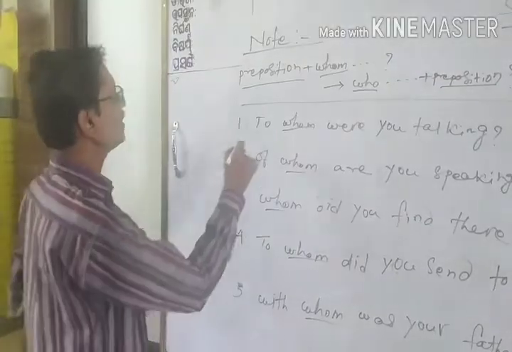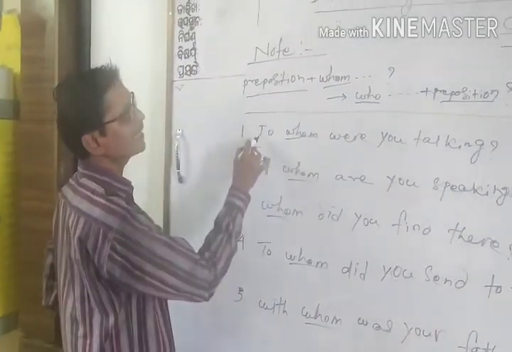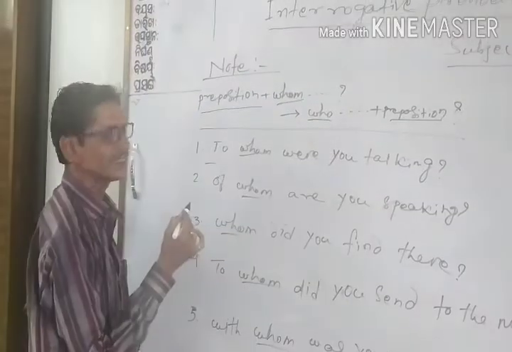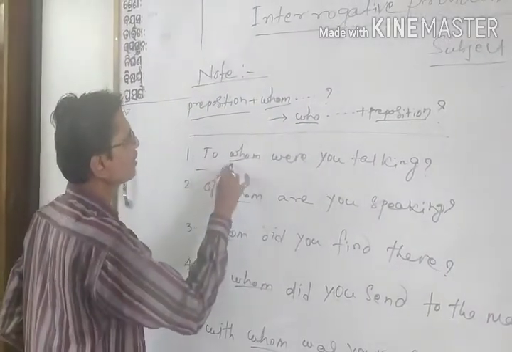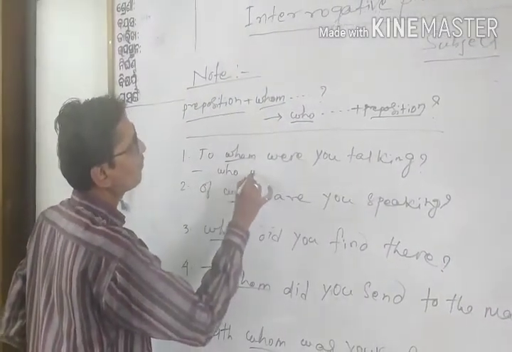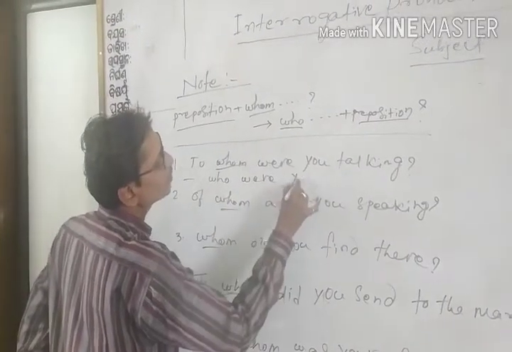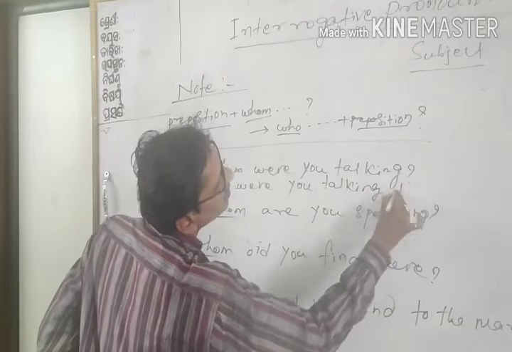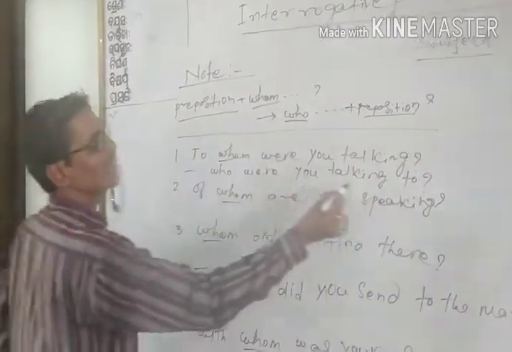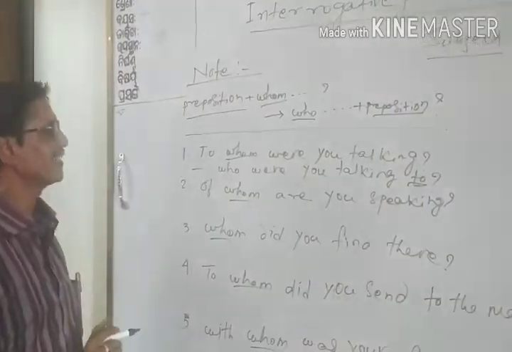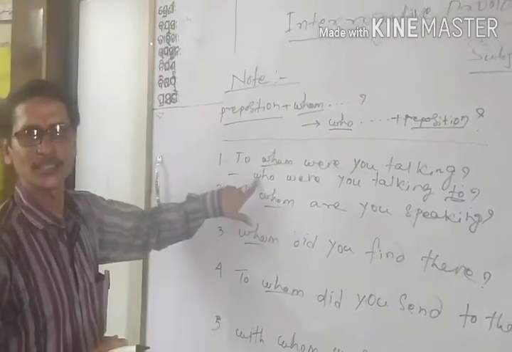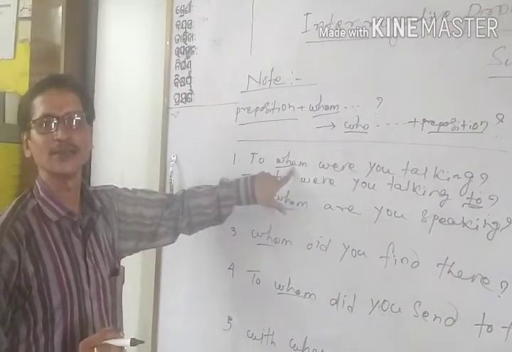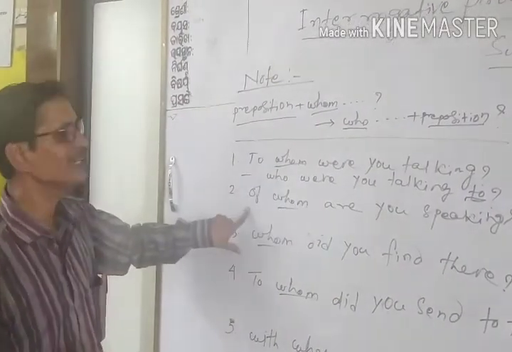We will take this preposition to the end of the sentence. How will it be? "Who were you talking to?" Here we have taken the preposition to the end of the sentence, but started with who instead of using whom.